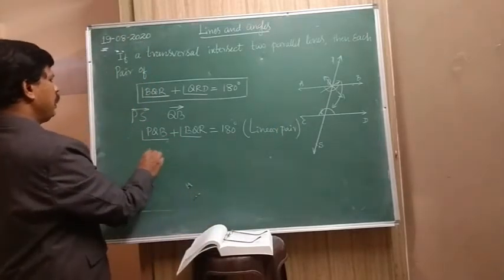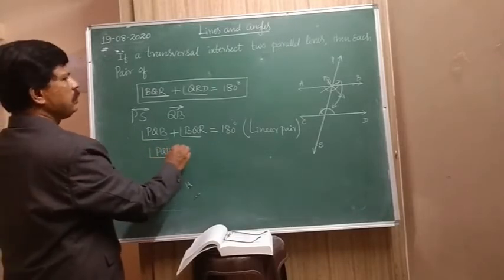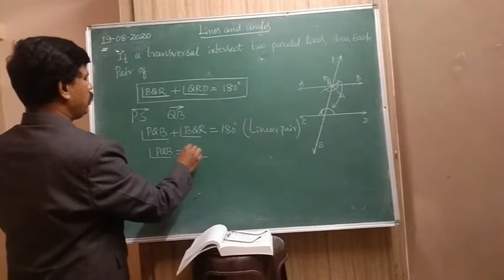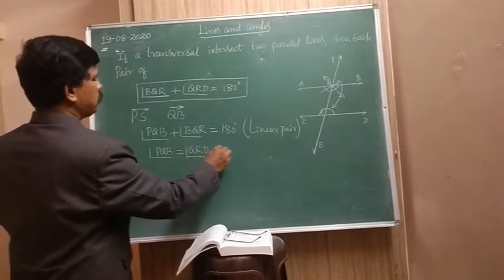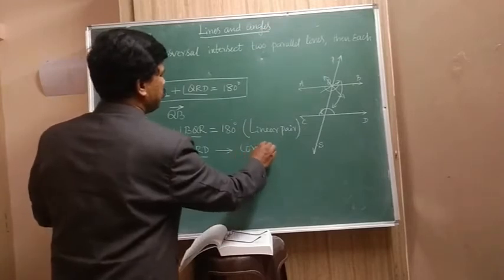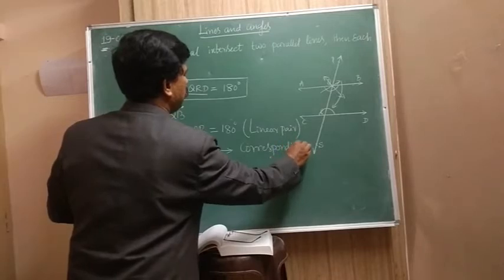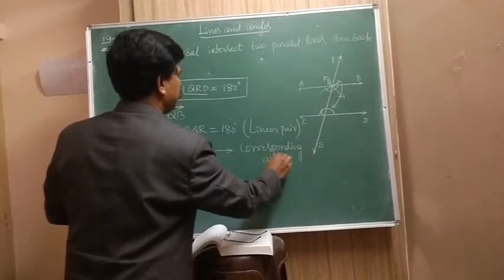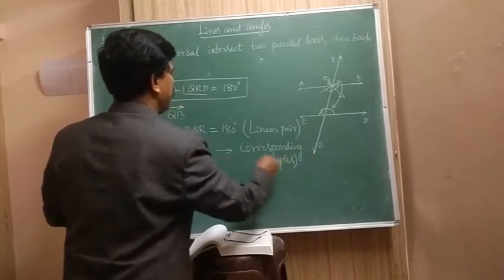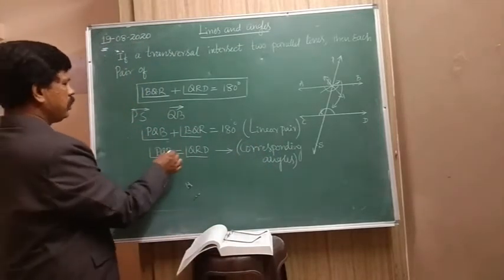Then angle PQB is equal to angle QRD. This is corresponding angles. Clear?